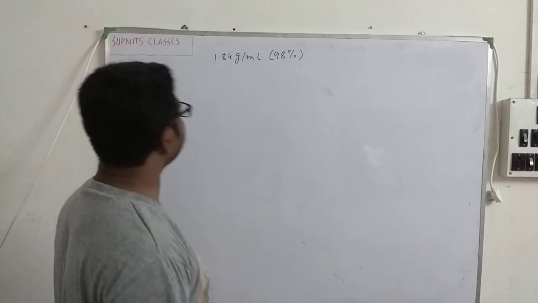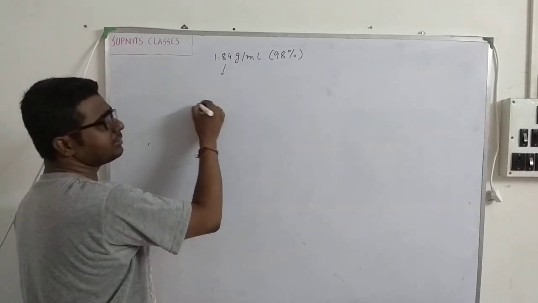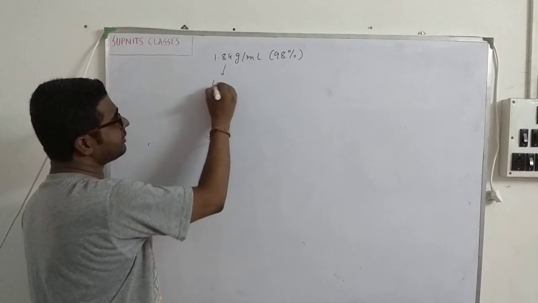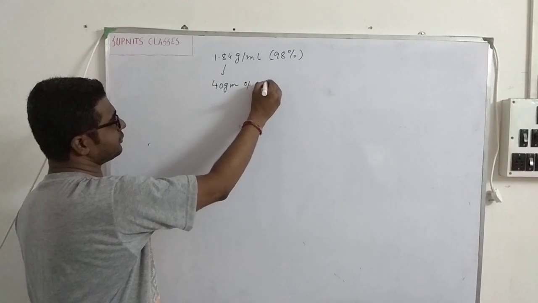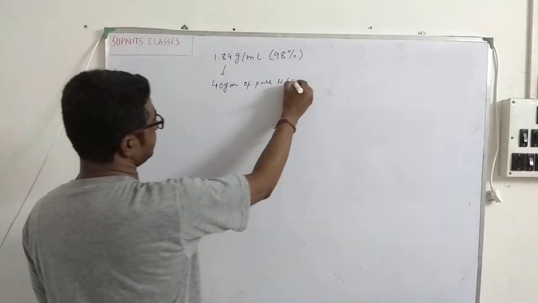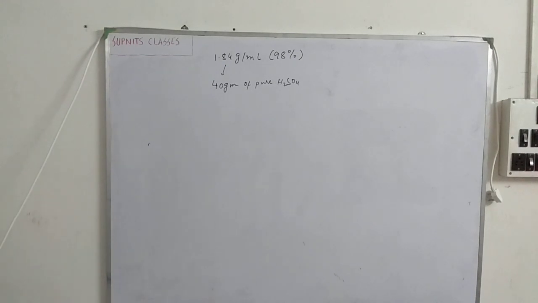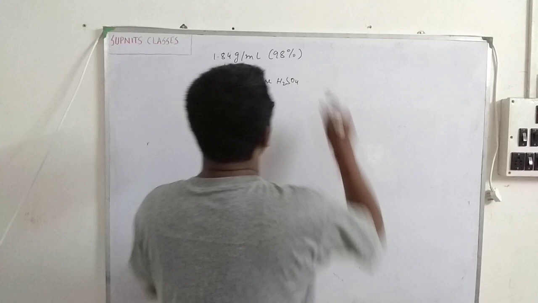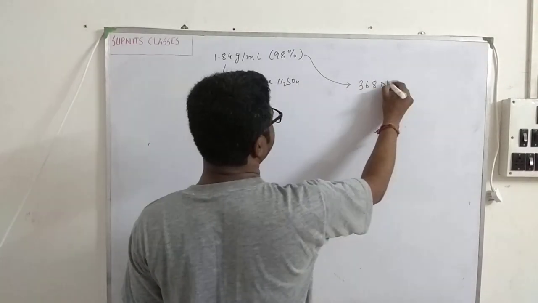The problem asks how much of it is required to get 40 gram of pure H2SO4. So from the last one we had already calculated the normality is 36.8 normal.